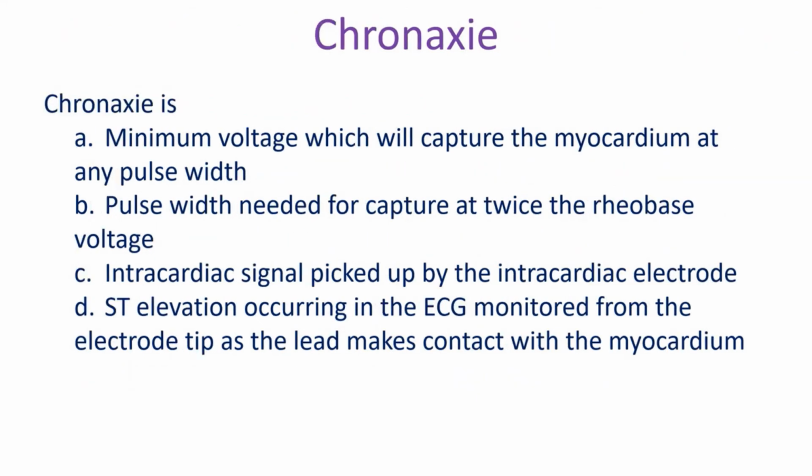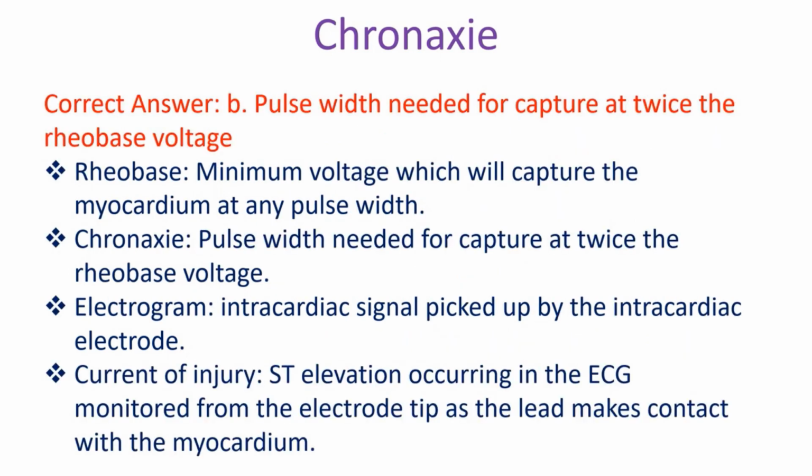Chronaxy is A. Minimum voltage which will capture the myocardium at any pulse width. B. Pulse width needed for capture at twice the rheobase voltage. C. Intracardiac signal picked up by the intracardiac electrode. D. ST elevation occurring in the ECG monitored from the electrode tip as the lead makes contact with the myocardium. Correct answer B. Pulse width needed for capture at twice the rheobase voltage.